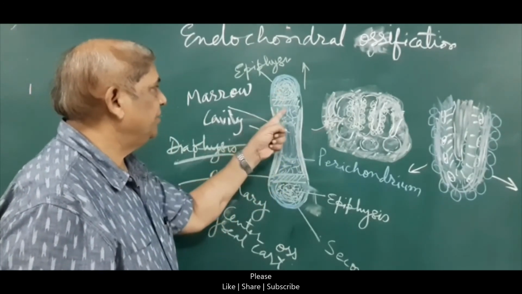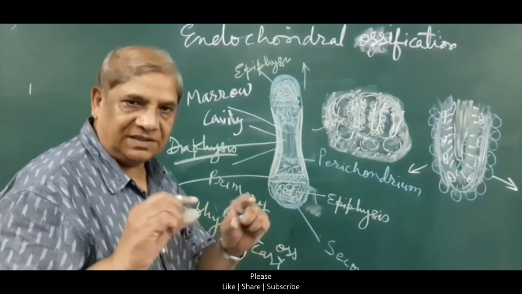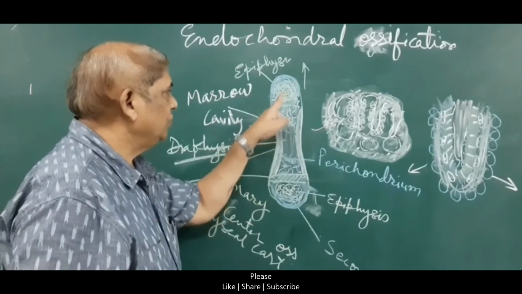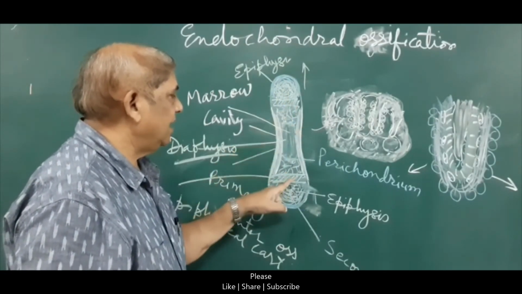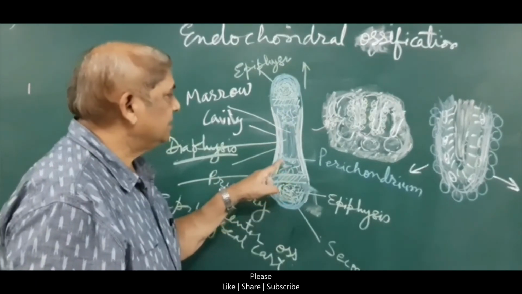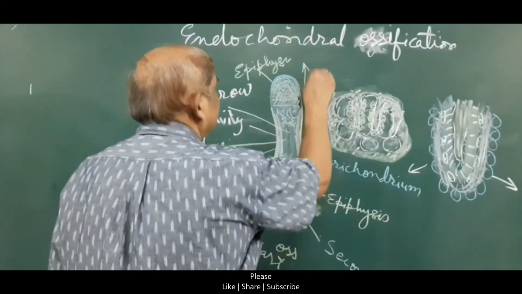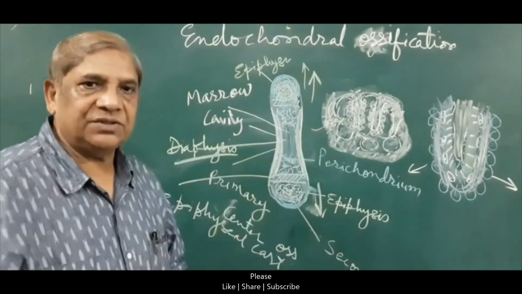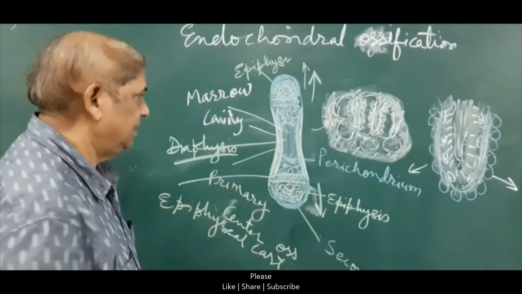In between the epiphysis and diaphysis, there is still a presence of intervening cartilage, and this cartilage plate is the site for growth in both directions. Okay, the bone will grow in length in the proximal and the distal direction because of the growth in the epiphyseal cartilage.